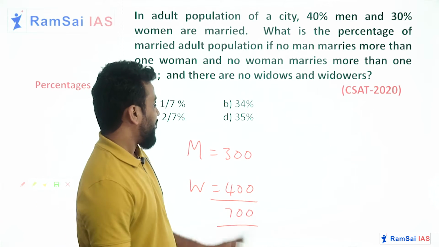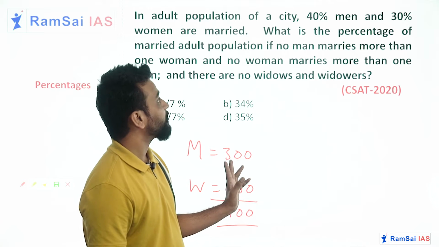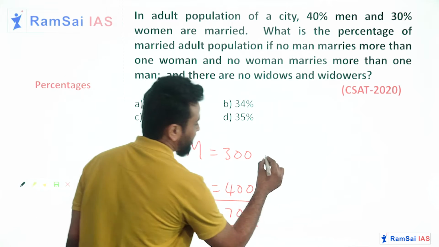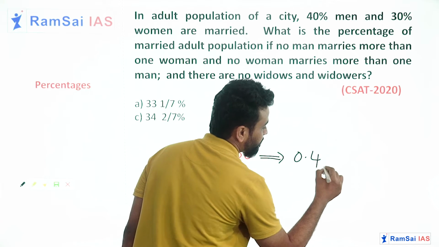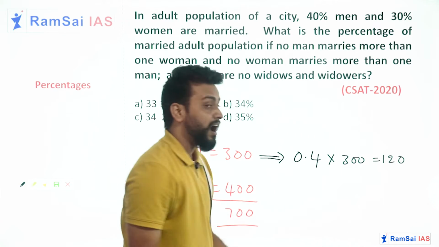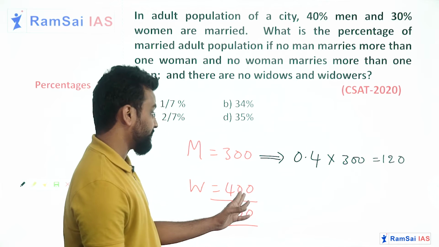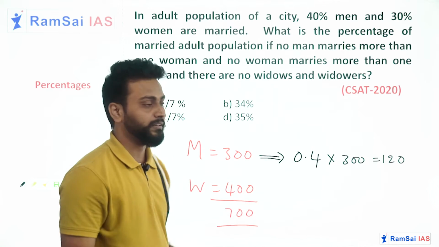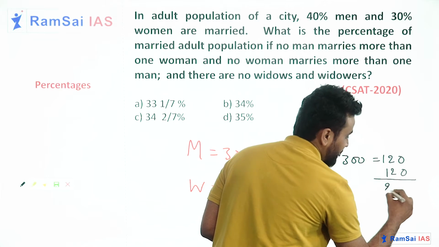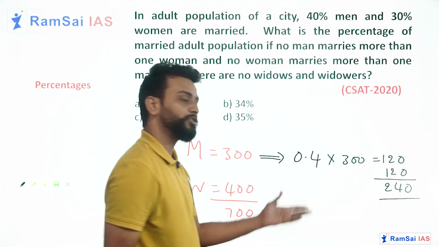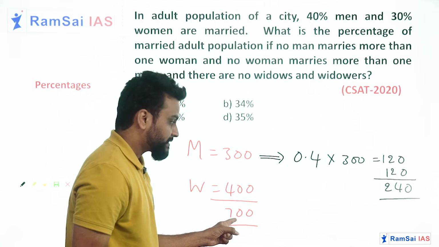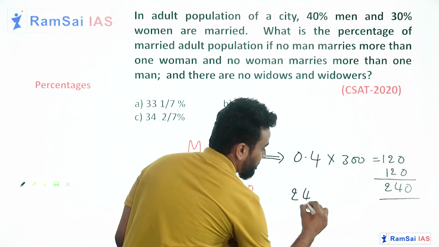Good. Now how many men are married? 40% of 300. Tell me what is 40% of 300. I can write it as 0.4 of 300. So 120 men are married. Obviously 30% of 400 also must be 120 only. So 120 males and 120 females married each other. So total how many people are married in that city? 240 people. Out of 240, 120 are male, 120 are female, right? So out of 700 people, 240 people are married adults.